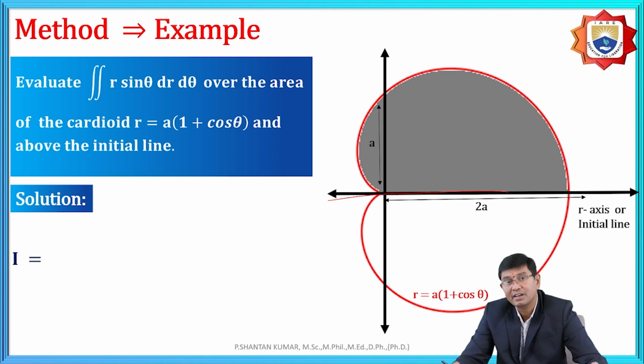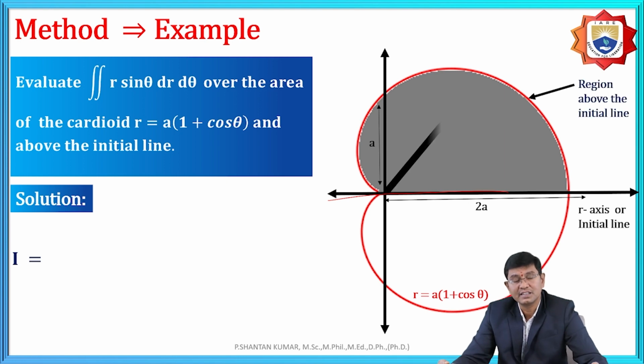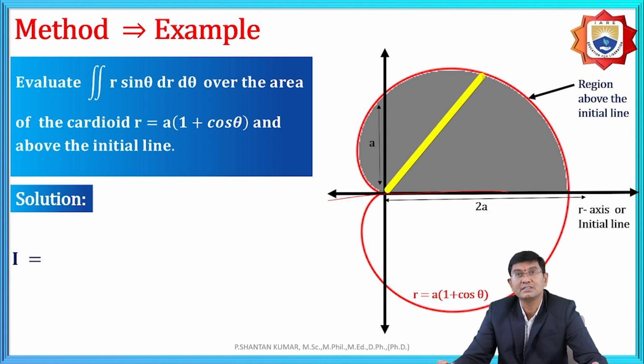Here again we need to identify the bounded region. The lower limit for r is 0, and the upper limit is on the cardioid, that means 0 to a(1 + cos θ).